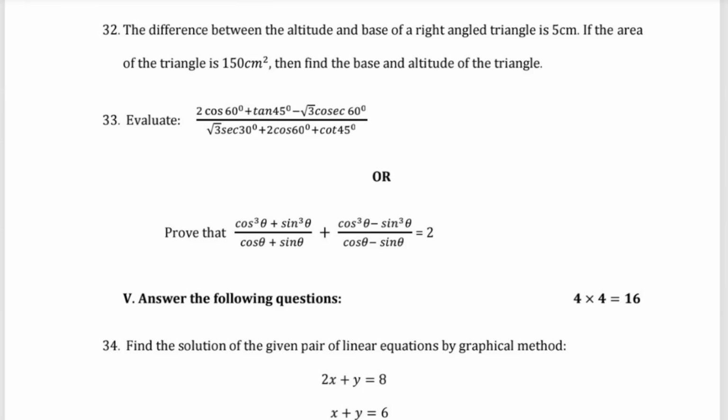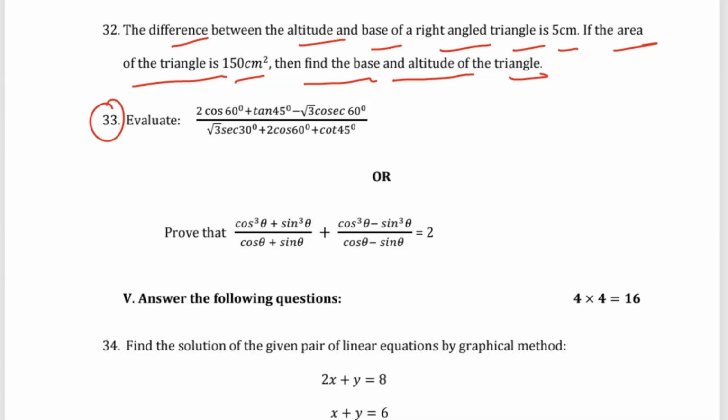Question 32 says that the difference between the altitude and the base of a right triangle is 5 centimeter. If the area of the triangle is 150 centimeter square, then find the base and the altitude of the triangle. Then question number 33: evaluate 2 cos 60 degree plus tan 45 degree minus